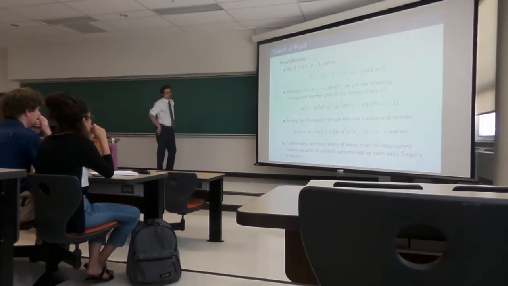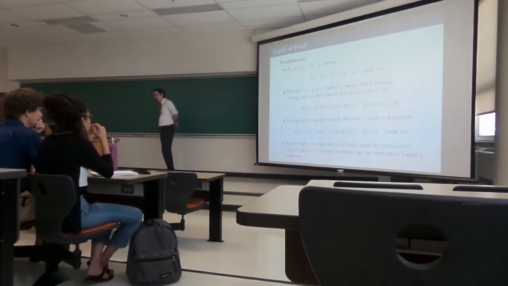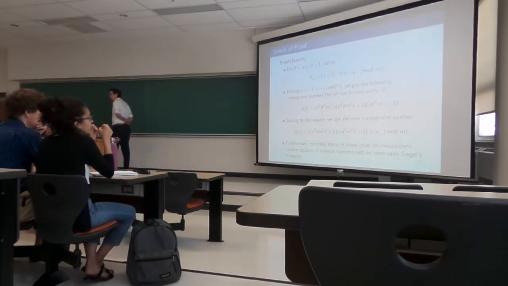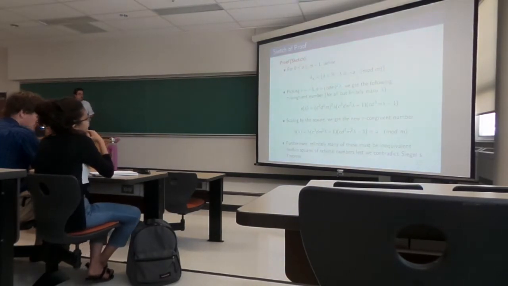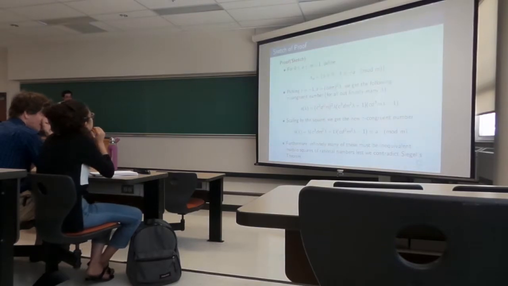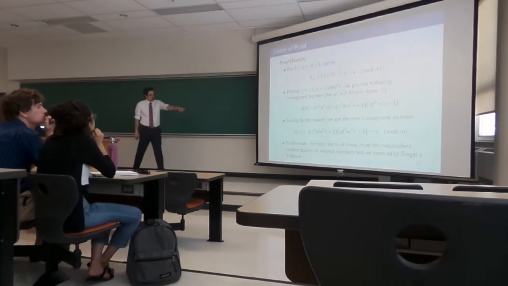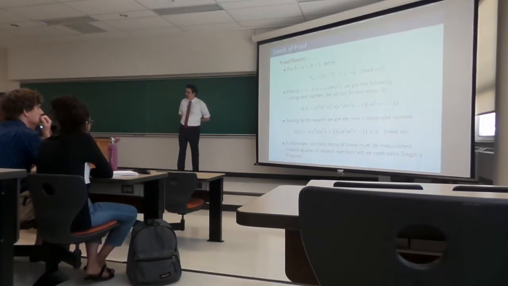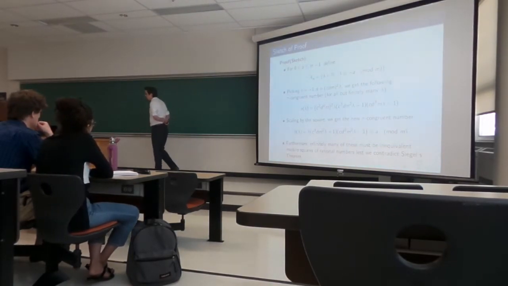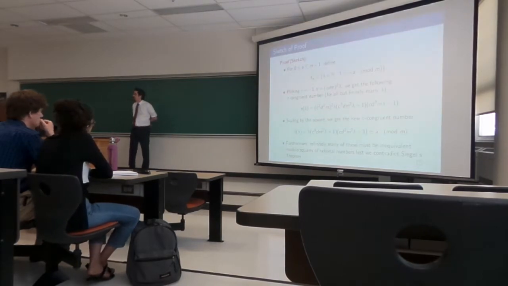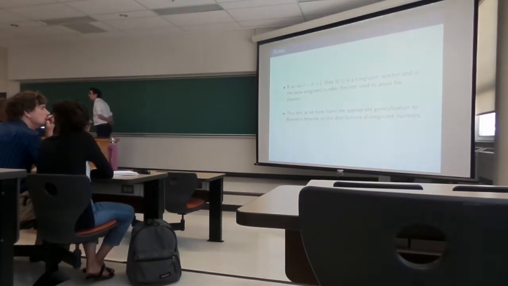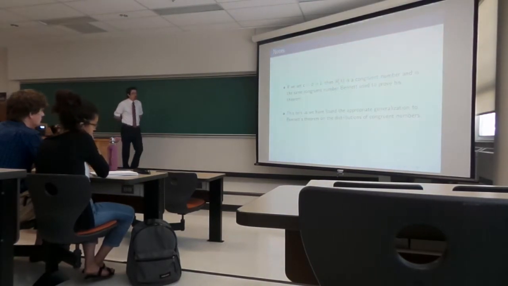Therefore, we must have infinitely many of these guys. The n tildes are the same modulo squares of rational numbers. That completes the proof of the theorem. Okay, so just a note about this. If in our formula for n tilde here, we take c and d equal to 1, in other words, tau is 1, then n tilde becomes a congruent number. But moreover, it's not just any congruent number, it's exactly the congruent number that Bennett used to prove his theorem. Which is kind of nice.